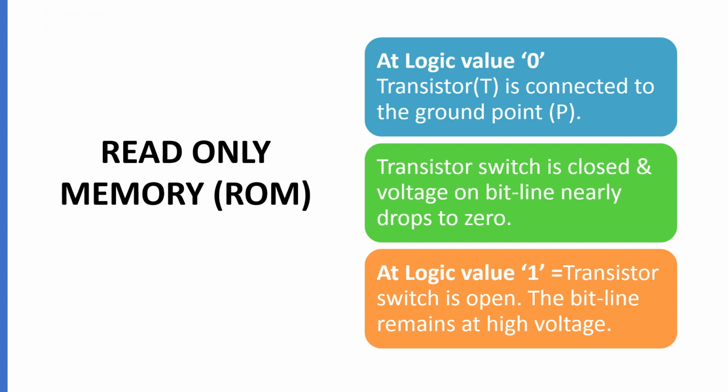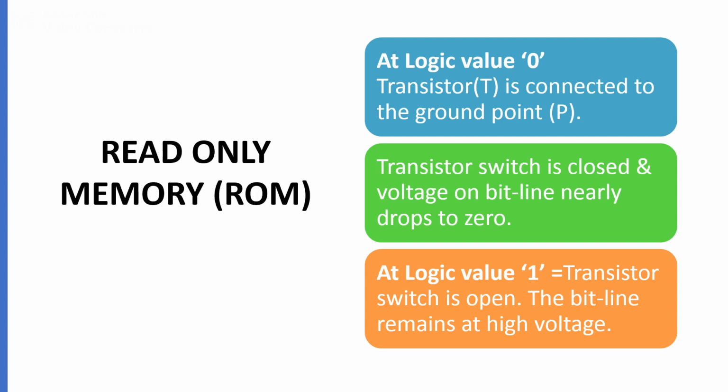The SRAM as well as DRAM cells are volatile. That means the stored information is lost when the power is switched off. But for some applications we need to store the information permanently. In such cases we can go for read-only memory. A read-only memory cell consists of a single transistor. At logic value 0, the transistor T is connected to the ground point P, the transistor switch is closed, and the voltage on the bit line nearly drops to 0. At logic 1, the transistor switch is open, and the bit line remains at high voltage.